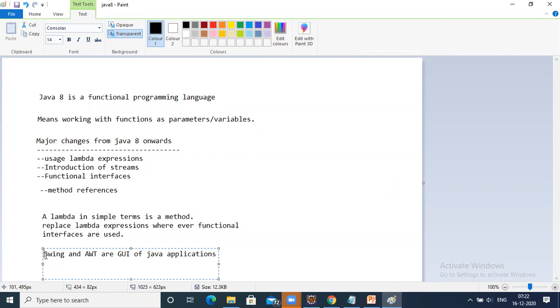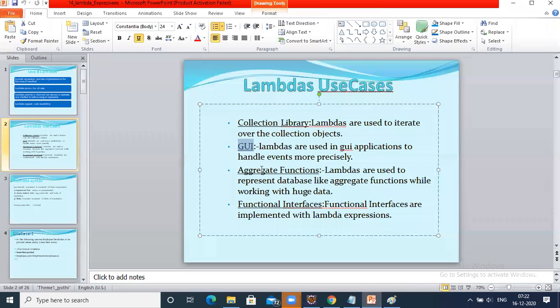So a lot of Swing and AWT predefined library code was replaced with Java 8 code.